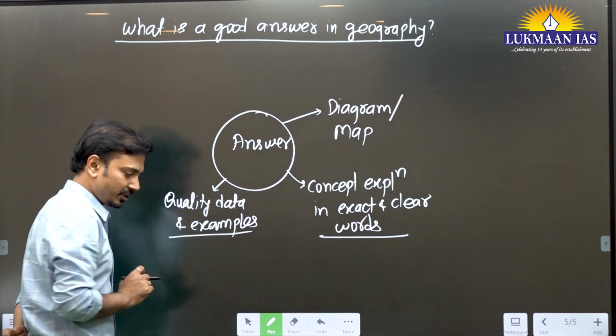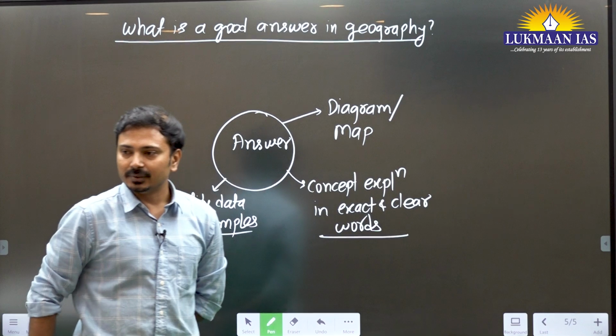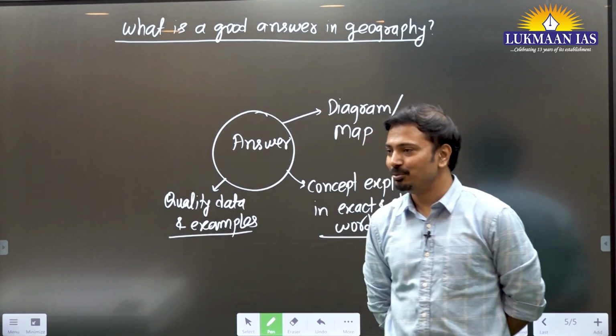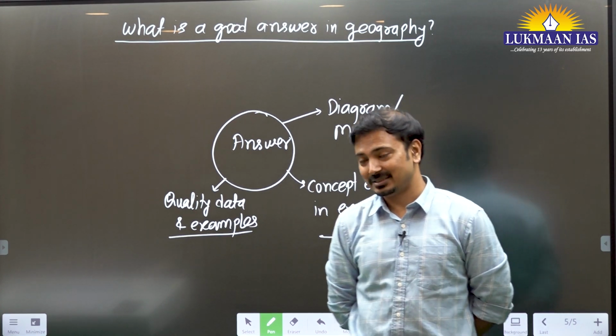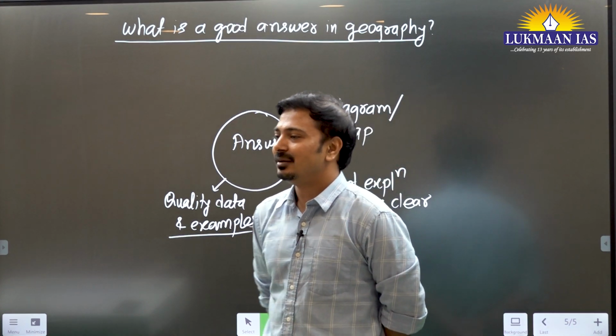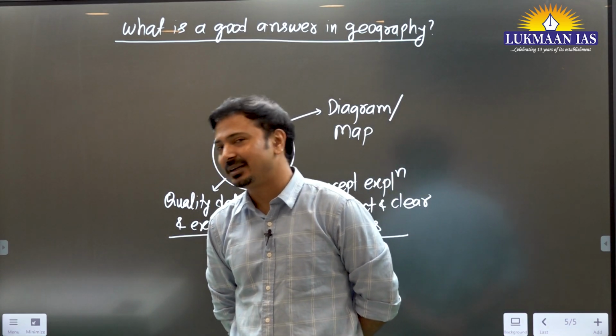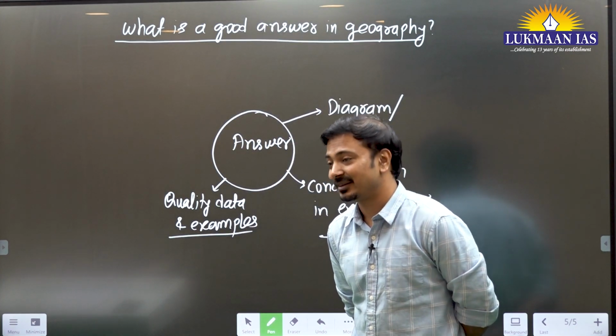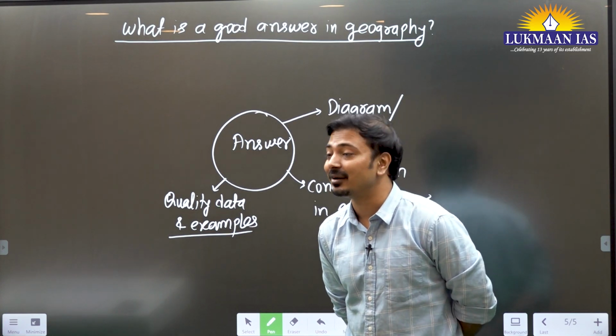Let's say the question is related to natural hazards, say cyclone. If you mention recent instances of cyclones having landfall or originating in the Bay of Bengal or Arabian Sea, it looks more effective in the answer, showing that you are updated with current developments.